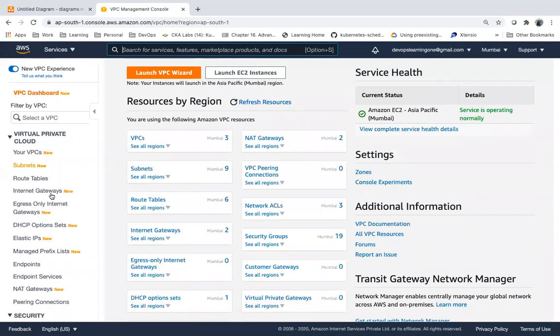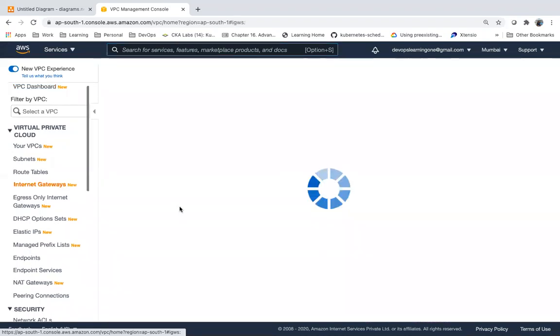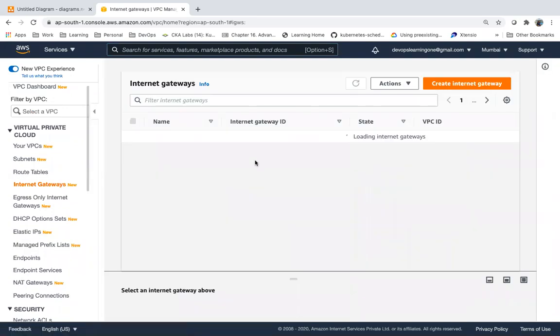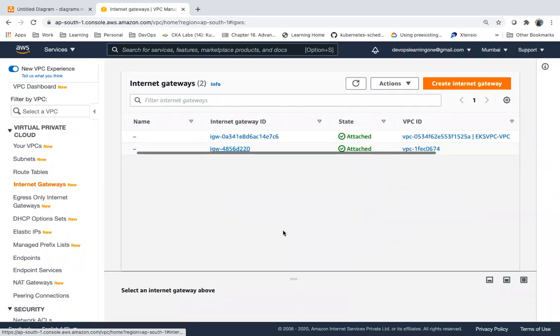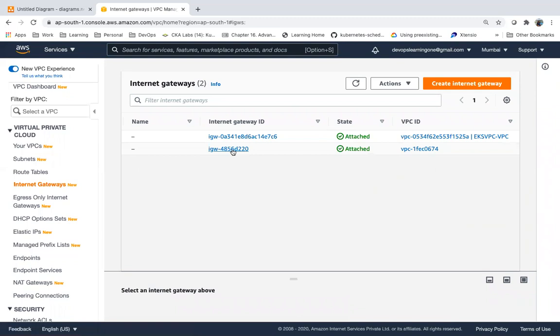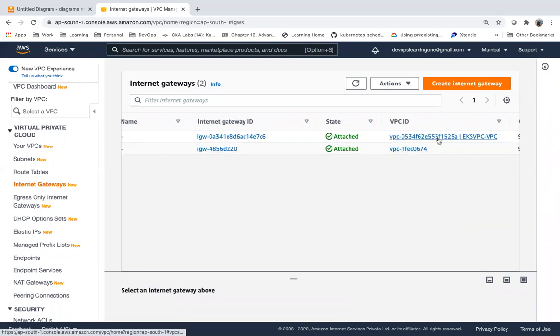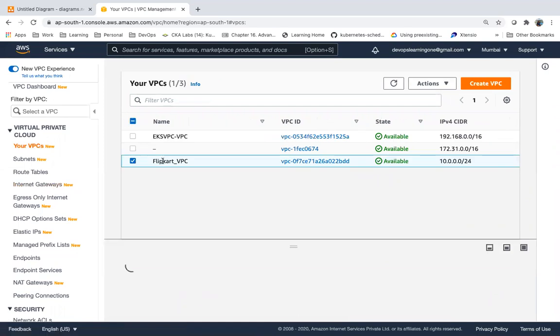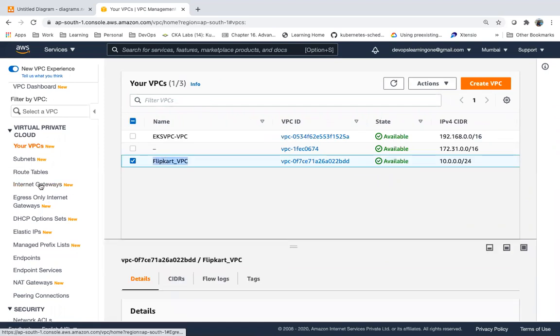Go to IGW. I see there are two IGWs, right? One IGW is for the default VPC, another one is for one more VPC. For this VPC, we don't have an IGW. Let me create an IGW.